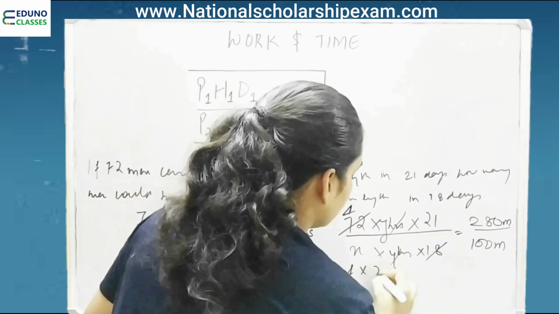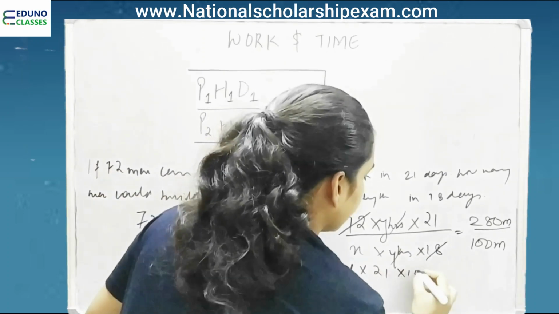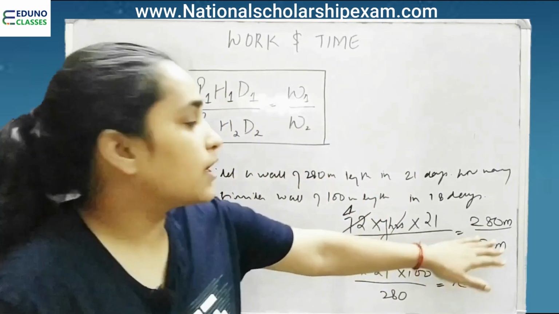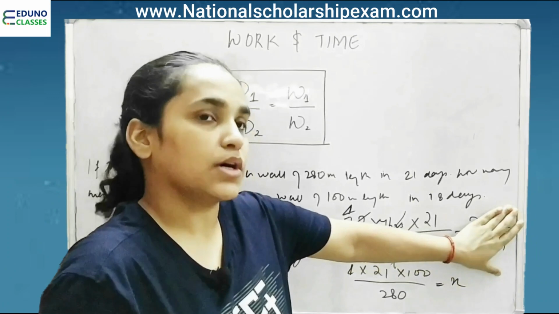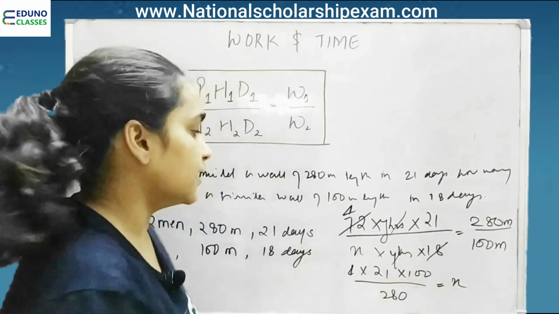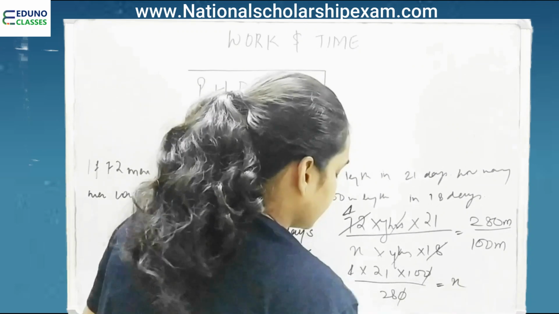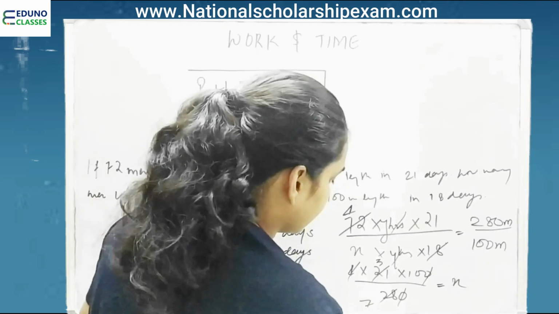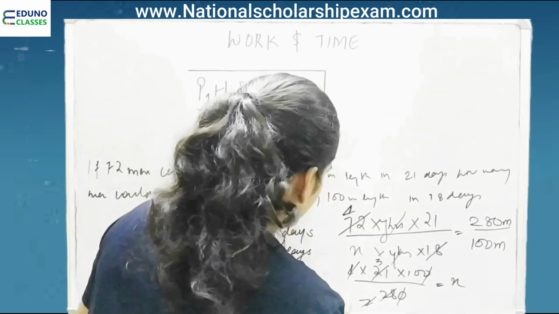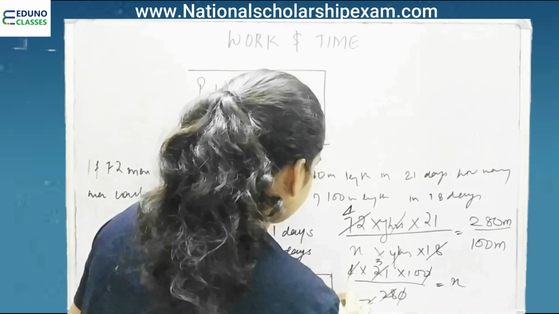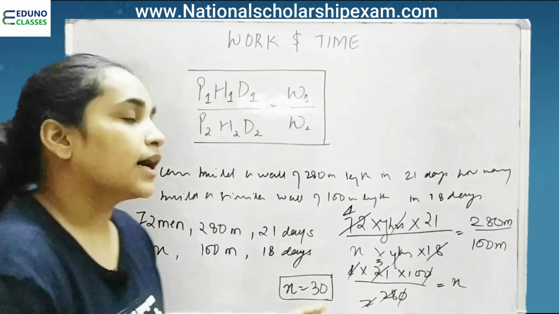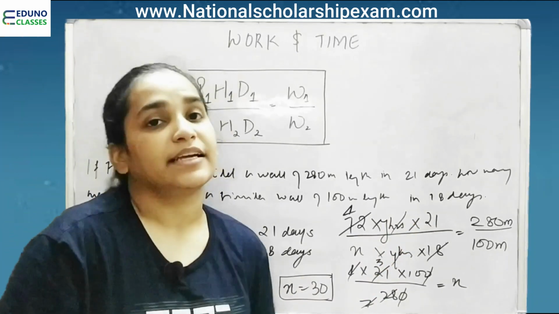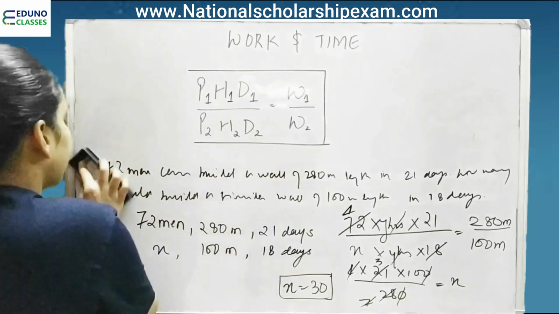So 4 into 21 into 100 upon 280 is equal to x. This is the work of building 280 meter of wall, and the next condition, 100 meter, is the work. Solve this equation and you will get x equal to 30. That is, 30 men are required to build 100 meters of a wall in 18 days, assuming that hours per day of work is the same in both the conditions. Right? Next question.